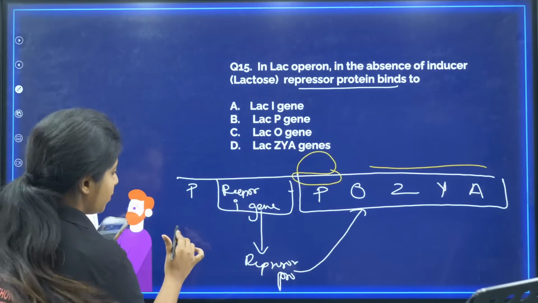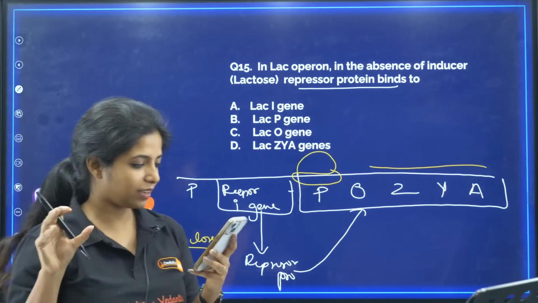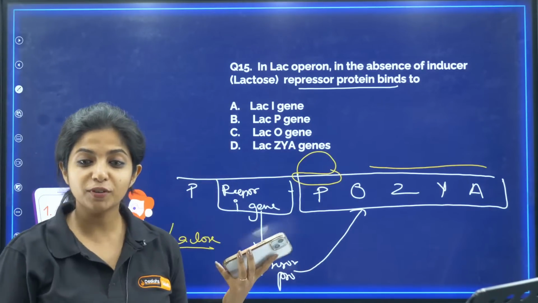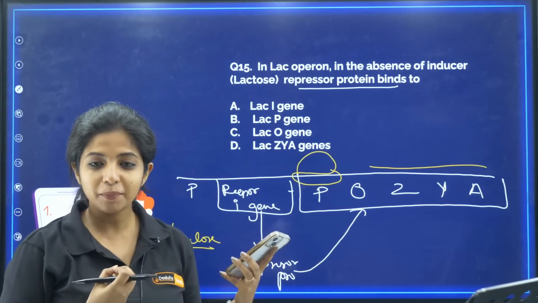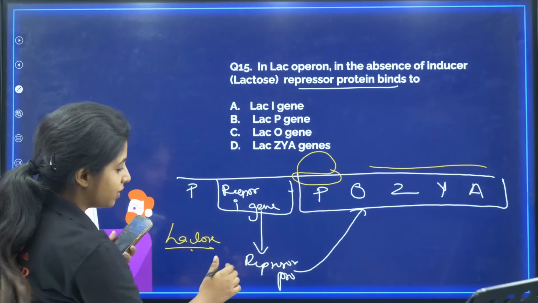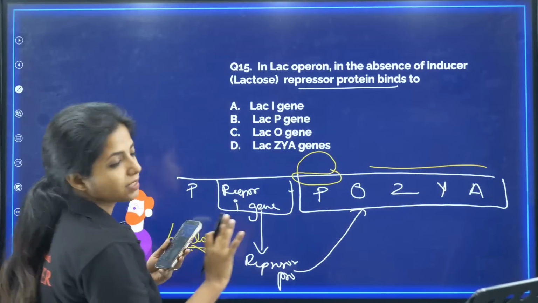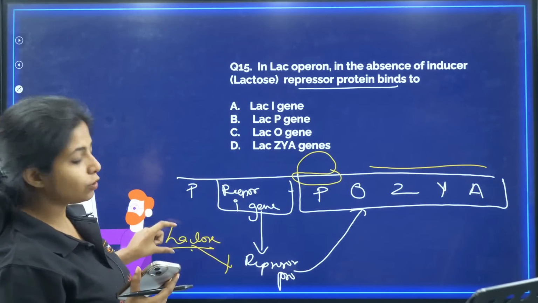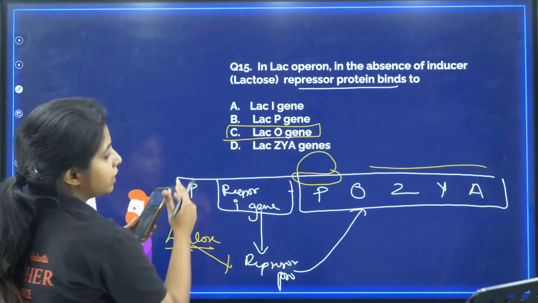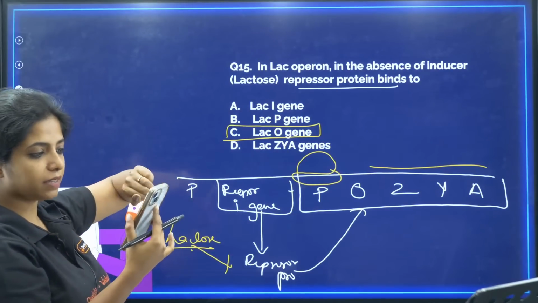But when the inducer comes, that is lactose comes, there is, what do you call it, in movies and advertisements, man mein laddu phoota. Similarly, when lactose comes, the repressor protein is like, I won't go to the operator, I'll just stay here. So basically it is free and now transcription can easily happen. So usually when the inducer is not there, lactose is not there, it will go and bind on the operator gene. So C becomes your answer.